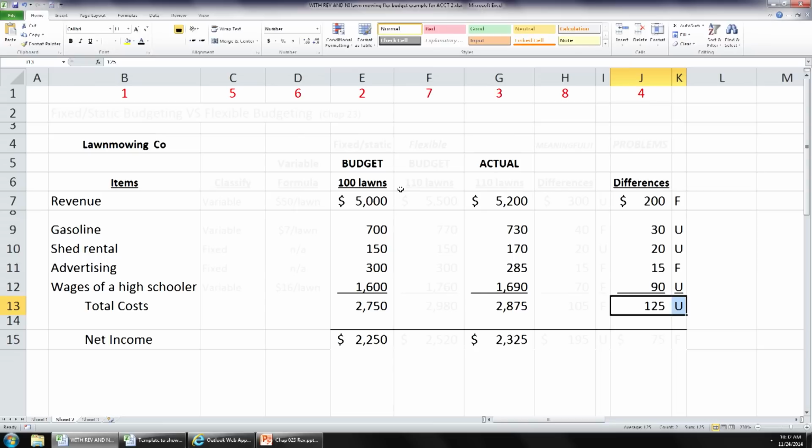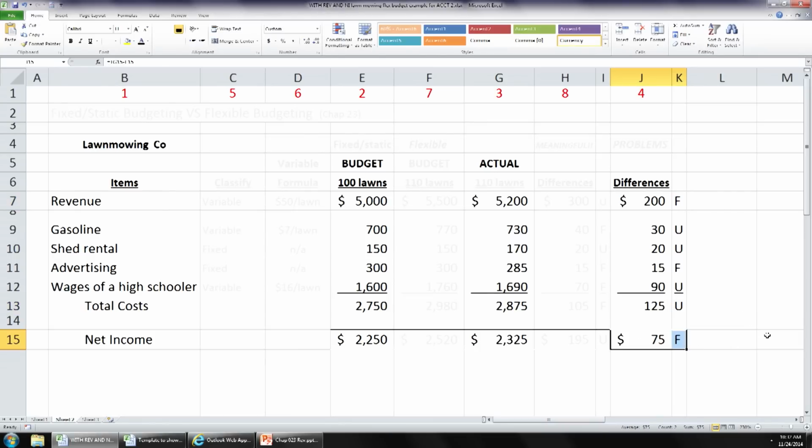You following me? Well, now we can also figure out our net income difference. $2,250, $2,325, that's a $75 difference. That is favorable, is it not? Because you budgeted for $2,250 income, you had $2,325. You could also net out the $200 favorable with the $125 unfavorable for revenues and total costs respectively to get your $75 favorable. Are you with me? Okay. Aren't you glad you don't have to write all this down?